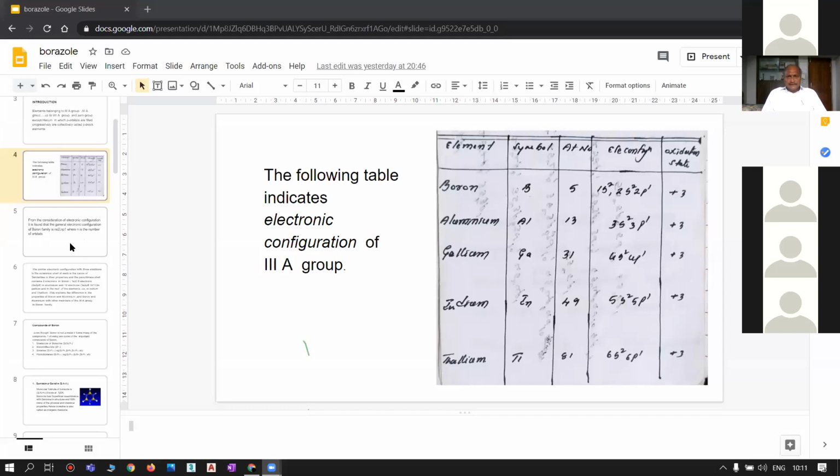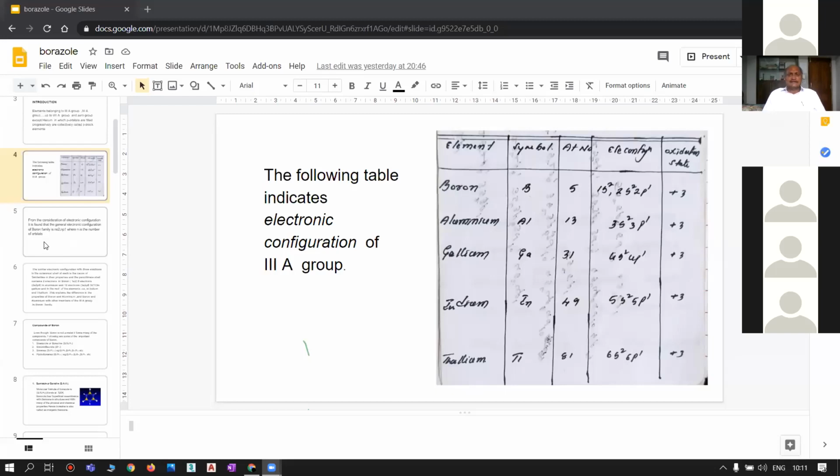Due to the differences in the number of electrons in the (n-1)th shell, these elements show some dissimilarities. The dissimilarities in physical and chemical properties are due to the variable number of electrons in the (n-1)th shell.